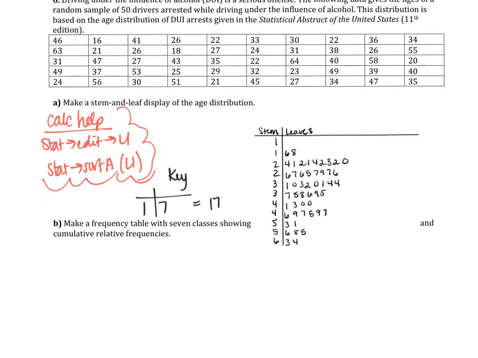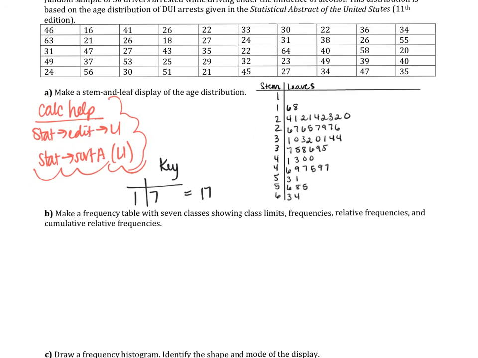Next question is to make a frequency table with 7 classes showing class limits, frequencies, relative frequencies, and cumulative relative frequencies. Okay, so we're going to make that table. Luckily for us, it tells us that there are going to be 7 classes. To determine how many numbers go into each class, we take the range, the largest value is 64 and the smallest is 16, and divide by the number of classes, which is 7, which gives us 6.86. So we should have 7 values per interval.